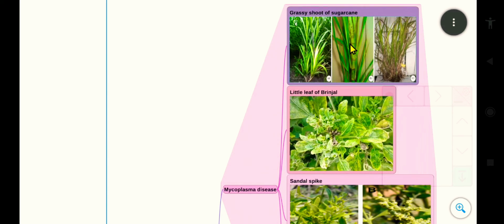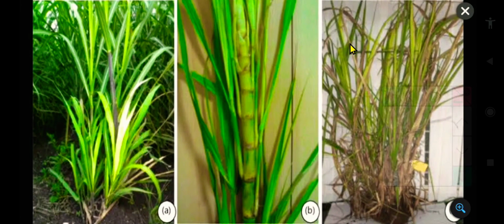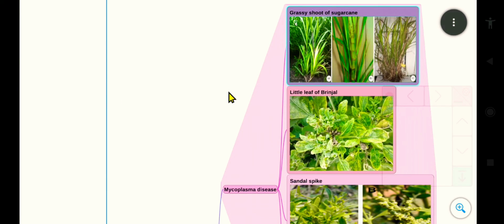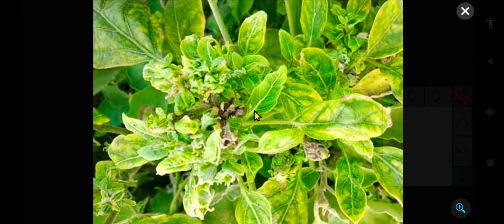You will see the picture, grassy shoot of sugarcane. This is the shoot and this is the grassy shoot, clearly seen in the picture. The next example is little leaf of brinjal. This is the picture of little leaf of brinjal. See, the leaf size gets decreased. The leaf is the little leaf of brinjal.